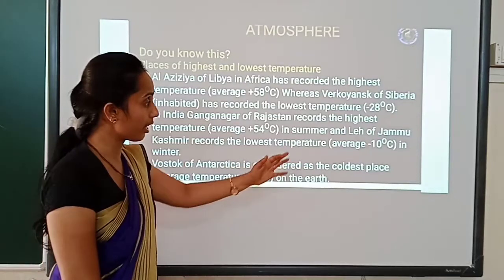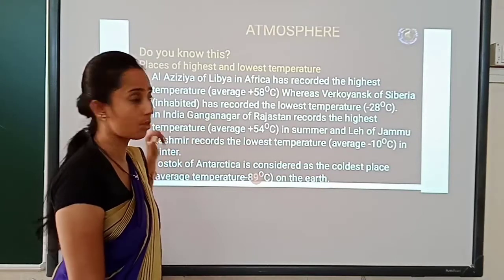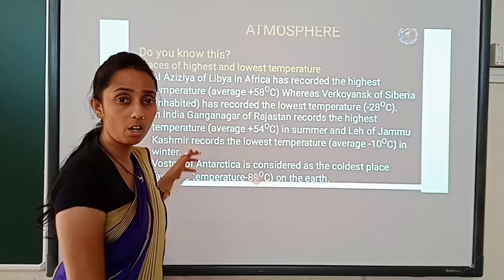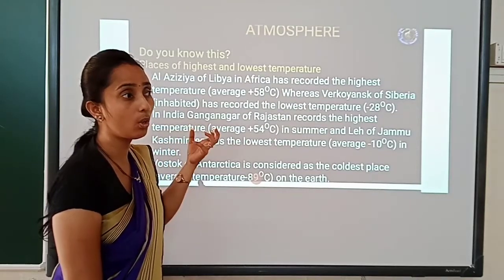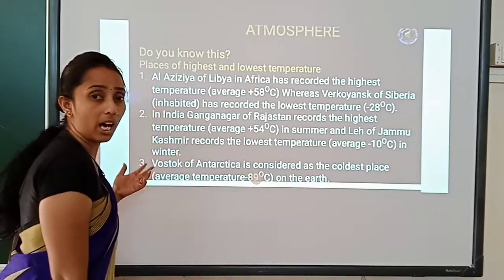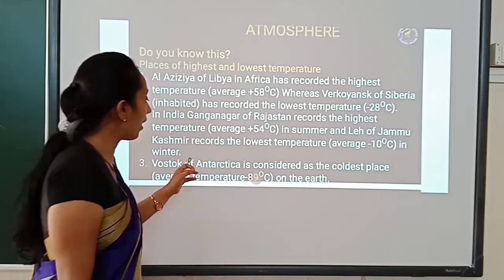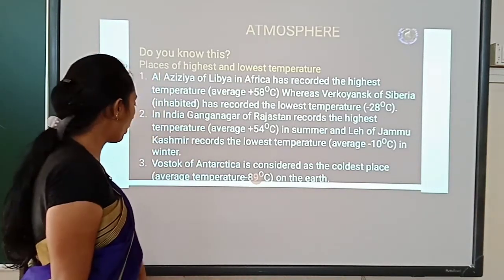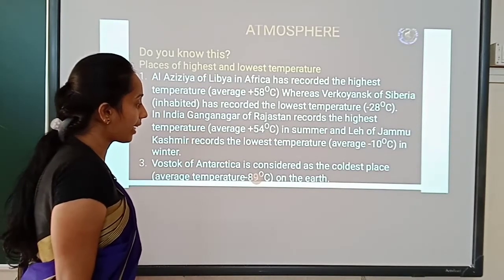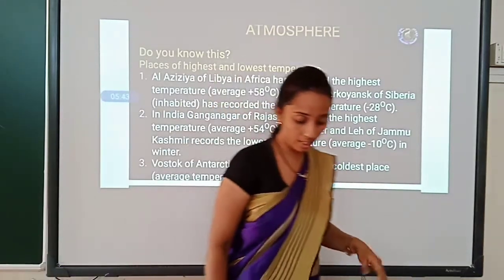That was recorded in Jammu and Kashmir, which is minus 10 degrees Celsius. So both high and low temperatures we record in India itself. We need not go to another place for an example. Then Vostok of Antarctica is considered the coldest place, where the average temperature is minus 89 degrees, the coldest place on the entire globe.